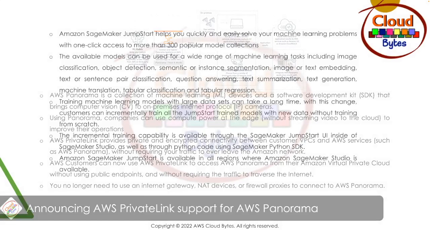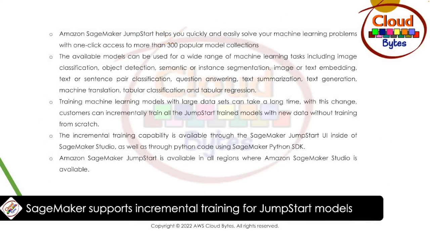Moving on to next news. SageMaker supports incremental training for Jumpstart models. Amazon SageMaker Jumpstart helps you quickly and easily solve your machine learning problems with one-click access to more than 300 popular model collections. The available models can be used for a wide range of machine learning tasks, including image classification, object detection, semantic or instance segmentation, image or text embedding, text or sentence pair classification, question answering, text summarization, text generation, machine learning, tabular classification, and tabular regression.